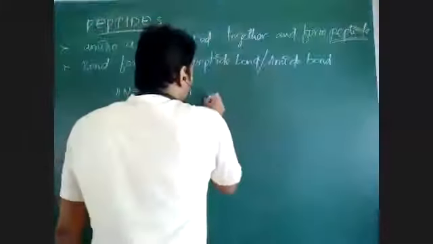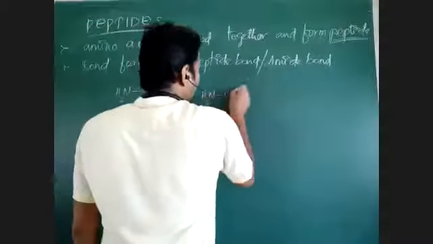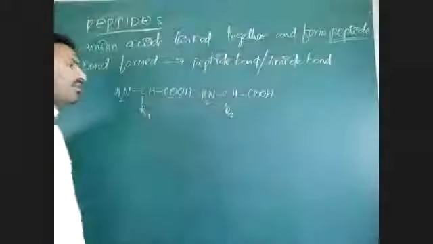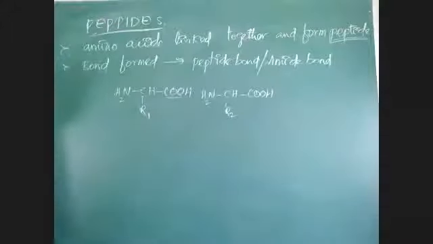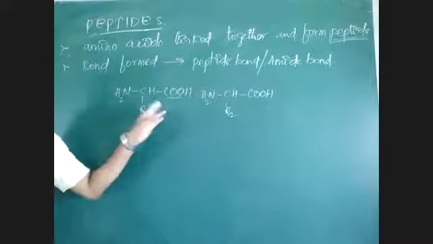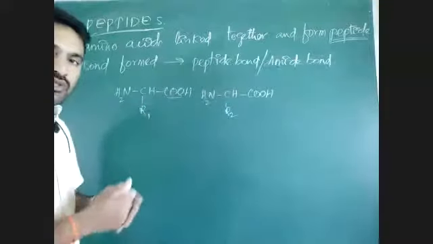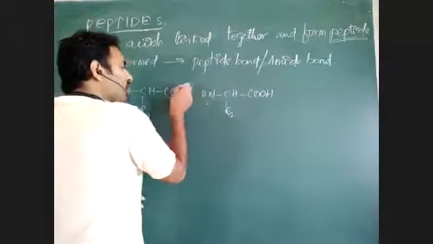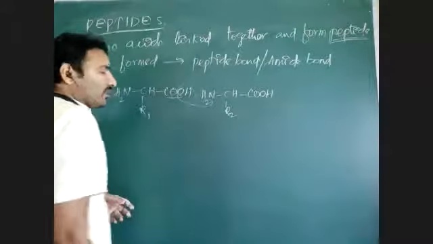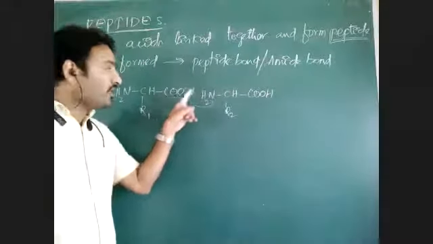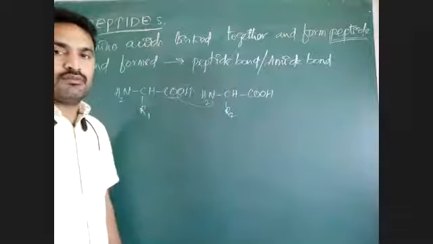Another amino acid will come and interact here. To differentiate between them, we can write R1, R2. R1, R2 means two different amino acids, or same amino acids, whatever it is. Amino acids are coming closer together. When amino acids are interacting with each other, the amino group and carboxylic group of two amino acids, especially the COOH group of the first amino acid and the amino group of the next amino acid.